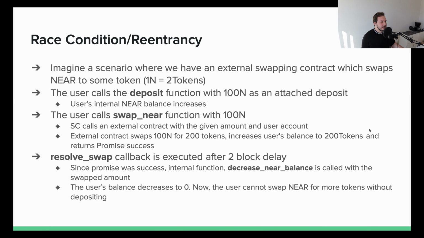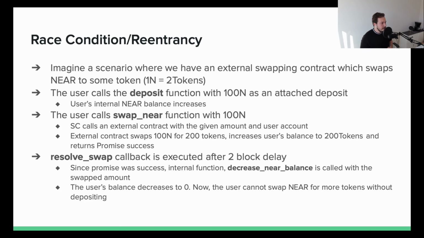And imagine a scenario where we have an external swapping contract which swaps NEAR to some tokens. And let's assume 1 NEAR equals 2 tokens. The user calls the deposit function with 100 NEAR as attached deposit, and after this, the user's internal NEAR balance increases. Then the user calls the swap NEAR function with 100 NEAR. That original contract calls the external swapping contract with the given amount and user account, and then swaps 100 NEAR for 200 tokens and increases the user's internal balance inside of the swapping contract to 200 tokens and returns a promise success.